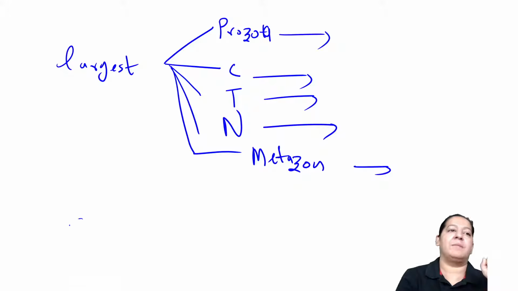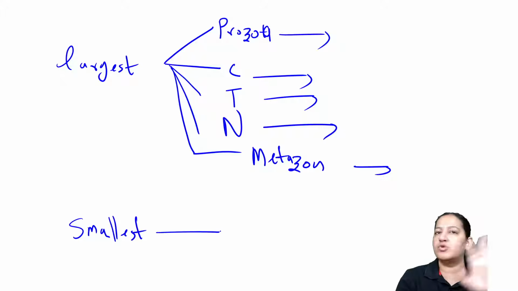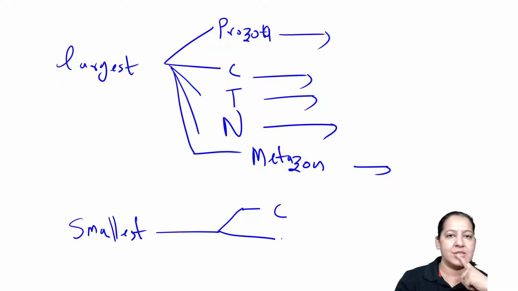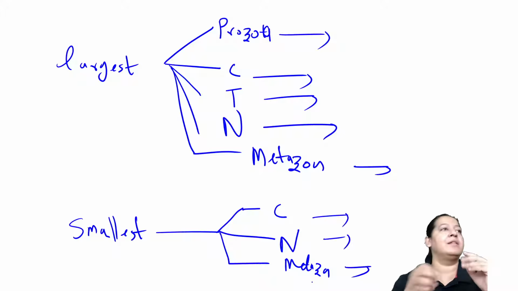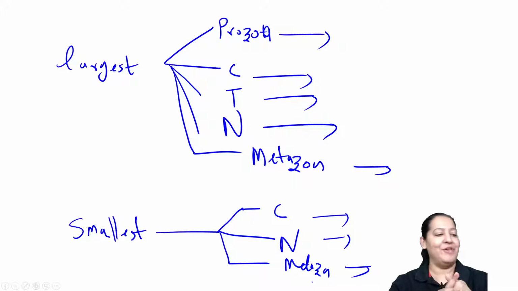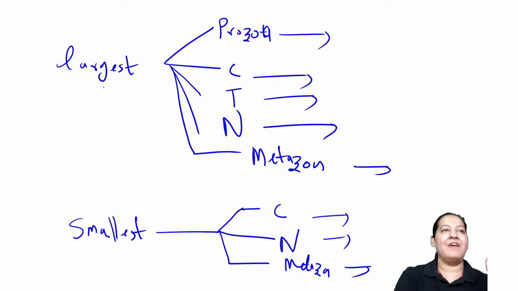Let me ask smallest के भी. Then सारे answers हम साथ में देखेंगे. Smallest में protozoa में smallest documented नहीं है. You tell me smallest cestode, you tell me smallest nematode, and overall smallest metazoa. Only 3 questions in the smallest. Who will tell me the answer? Can any one of you try? Okay, some students are trying. So these 5 plus 3, 8 MCQs are in front of you.